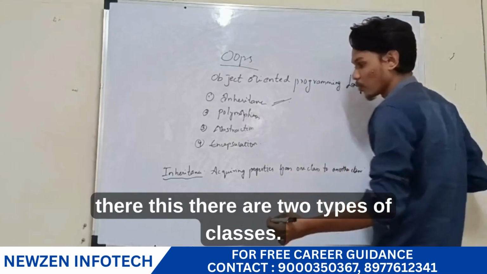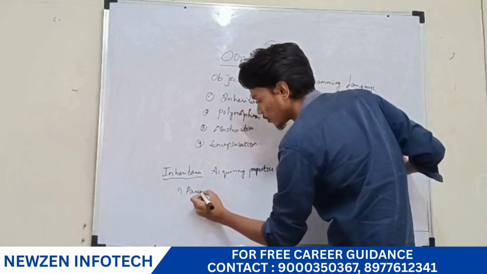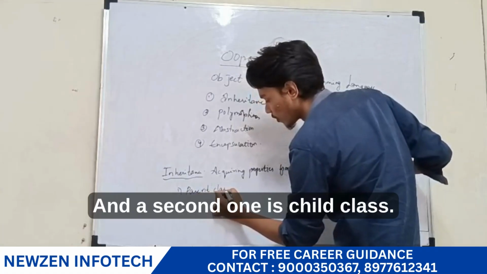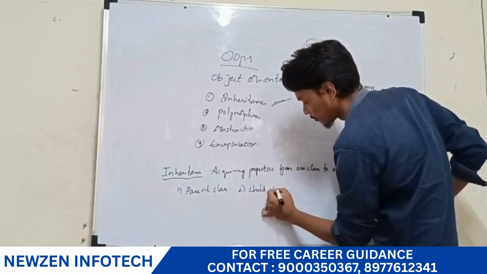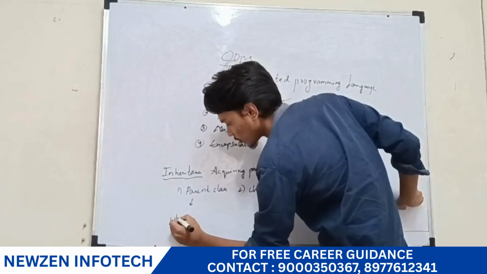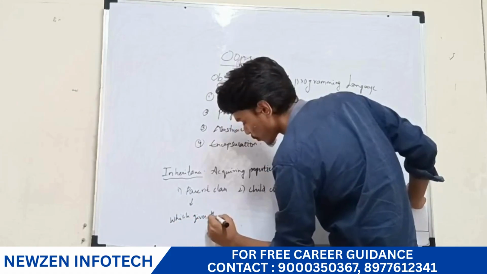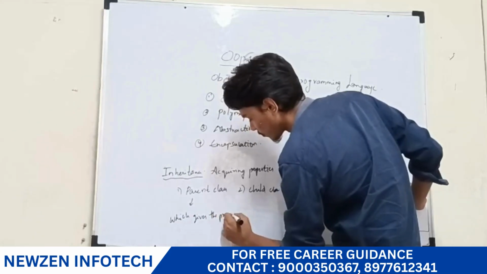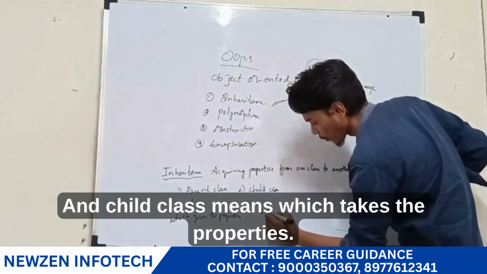In this there are two types of classes. One is the parent class, and the second one is the child class. Parent class means the class which gives the properties, and child class means the class which takes the properties.